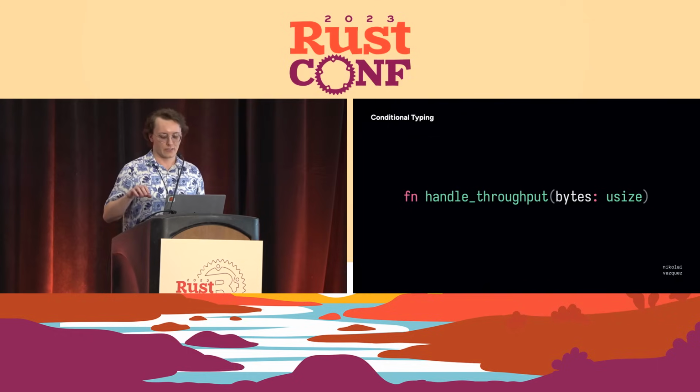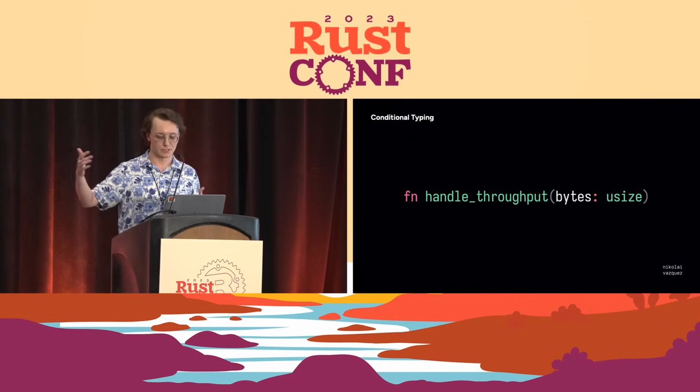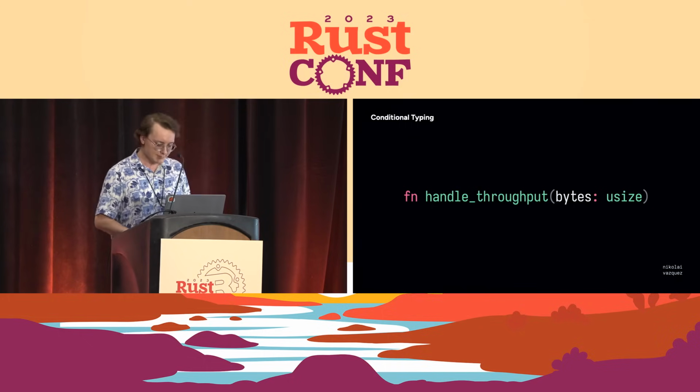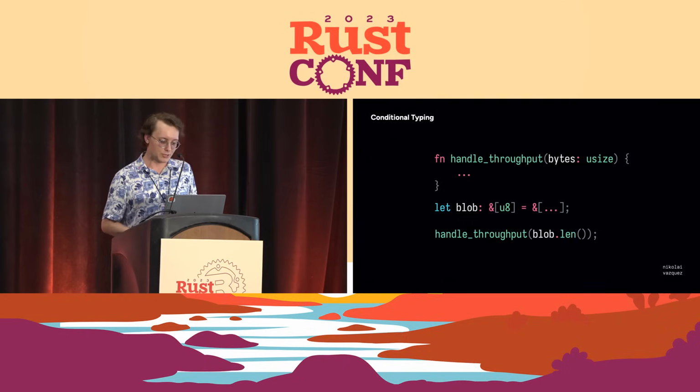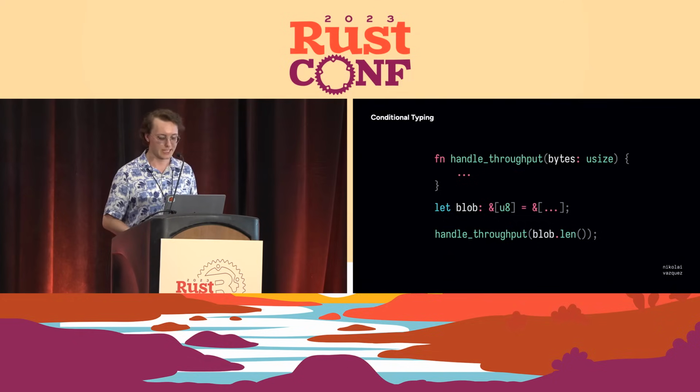And that is because of the memory address. In the case of 32 bits, this will be 4 bytes, you can't reference more than 2 gigabytes, so it doesn't make sense for usize to be able to demonstrate a size greater than 2 gigabytes. And so we would naturally use this with a slice, and this works out pretty fine. And so we have this blob of just some data.